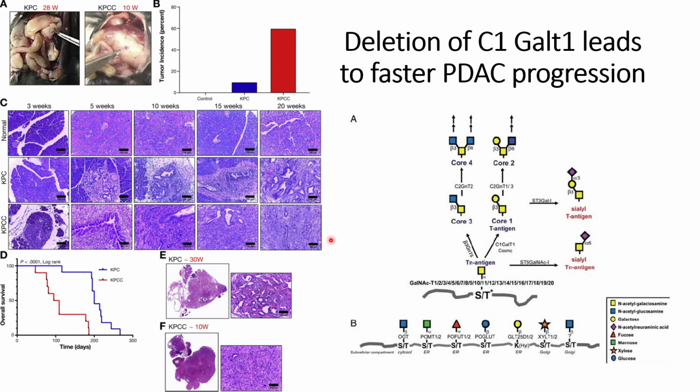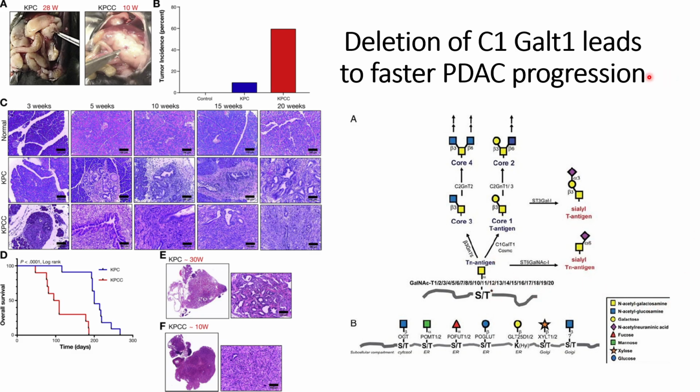Normal knockout mice in pancreatic cancer will show pancreatic tumors at 28 weeks, whereas the KPCC mice, that is, all the normal knockouts in pancreatic cancer plus the C1GalT1 knockout, show pancreatic tumor incidence much faster, within 10 weeks.